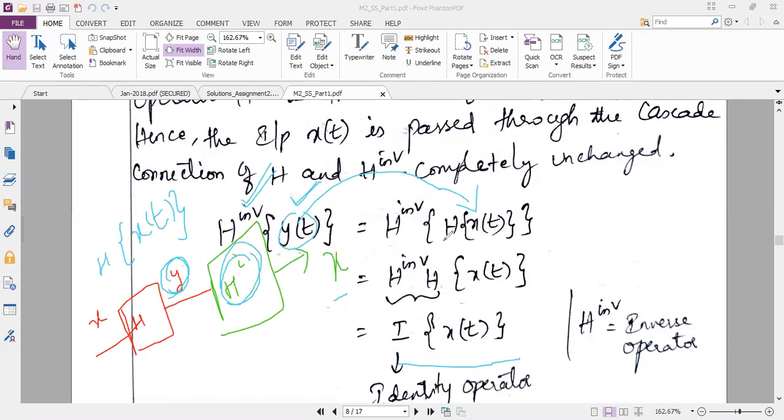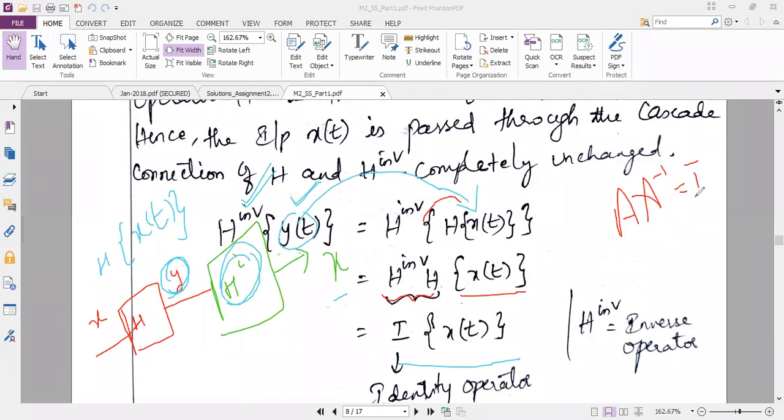Now the brackets I can interchange or swap. When I swap the bracket, I can combine H inverse and H together and put the bracket only for the x of t. Even in mathematics, A into A inverse is equal to the identity matrix.